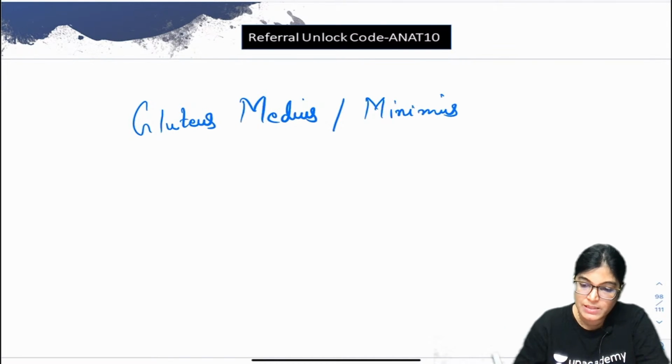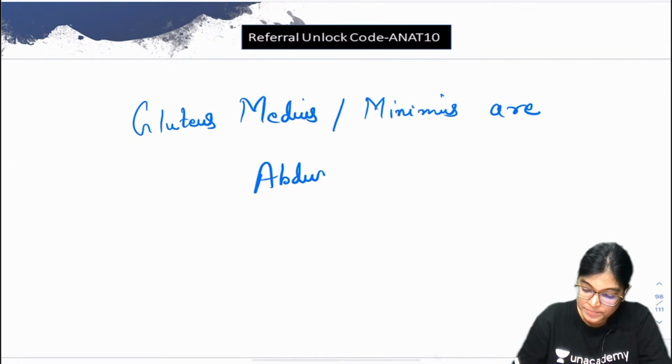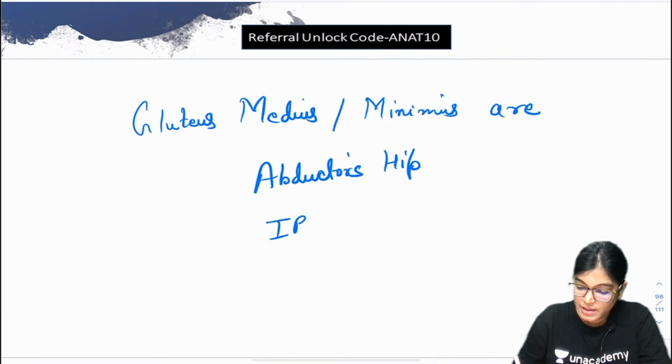Gluteus medius and minimus are abductors of the hip and internal rotators, or you can say medial rotators, of the hip.